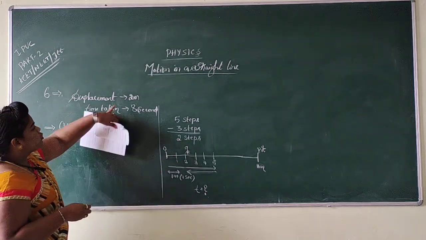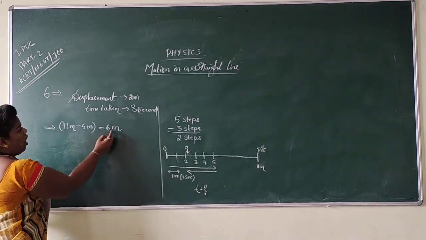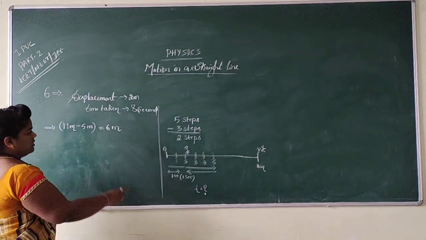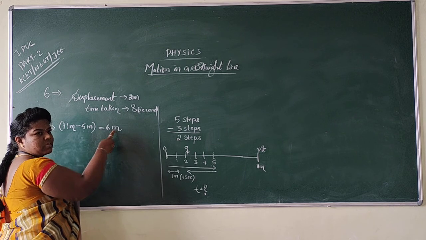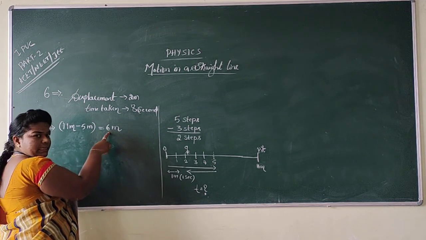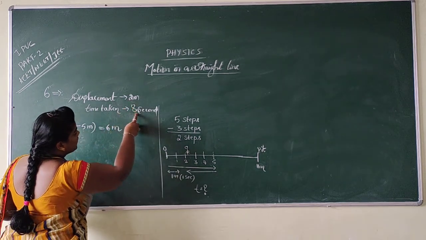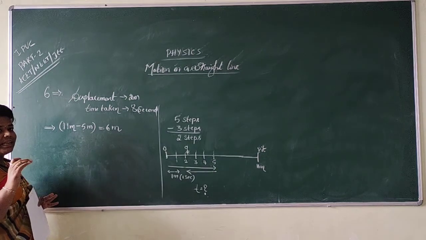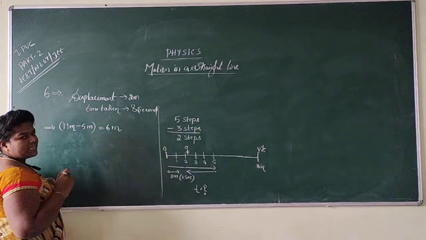Then if he takes 8 seconds to cover 2 meter, how many seconds will you consume for covering 6 meter? 2 plus 2 plus 2 is 6. If 2 meter takes 8 seconds, how much for 6 meter? Because 3 twos are 6.